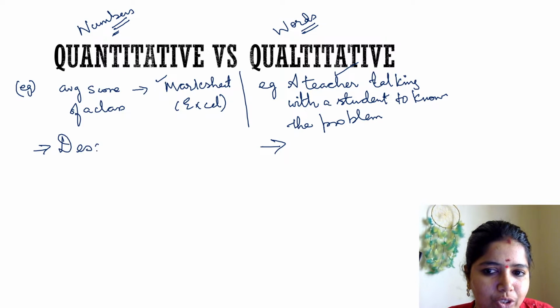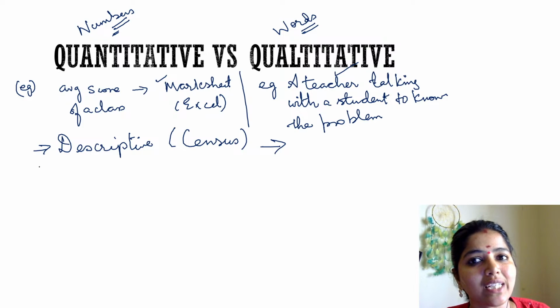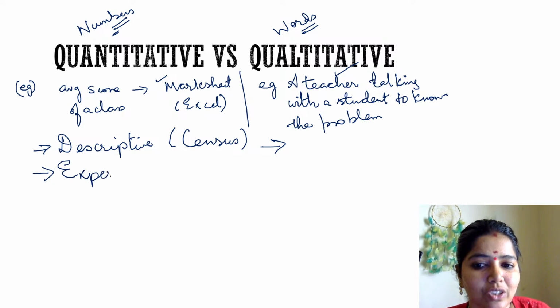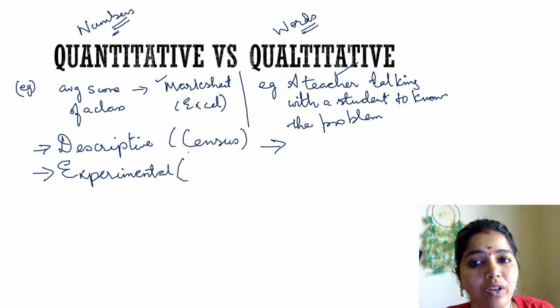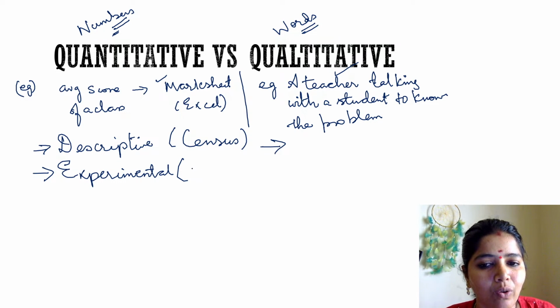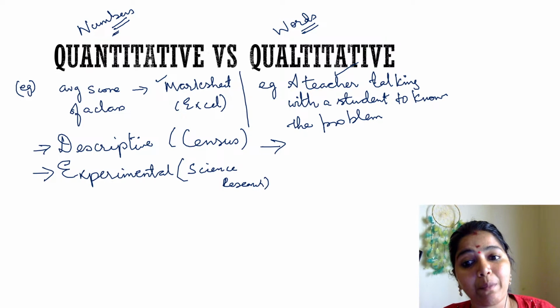See, descriptive research. I told you an example is census, right? Census works with numbers. So census will come under quantitative research also. Experimental research, this also comes under numbers. When I do science experiments, I work with numbers. That comes under the example of experimental research, science based research.